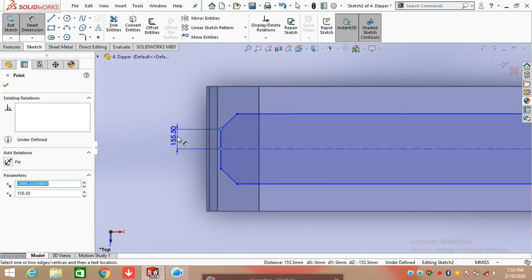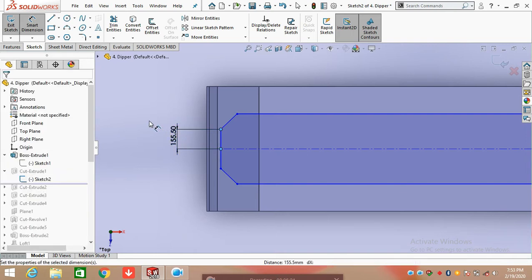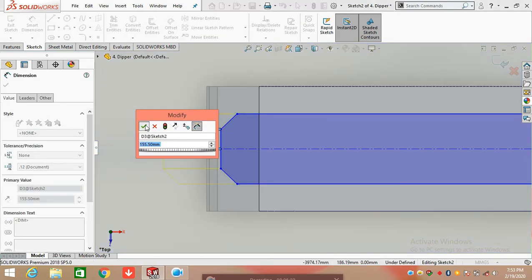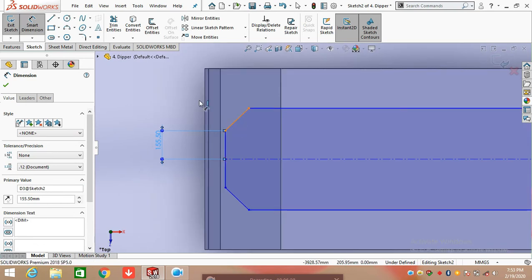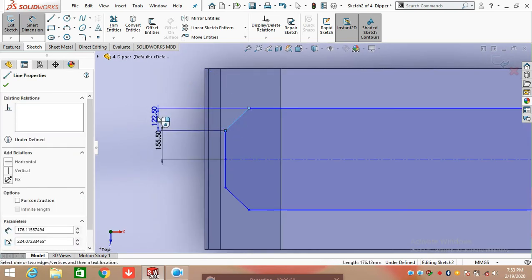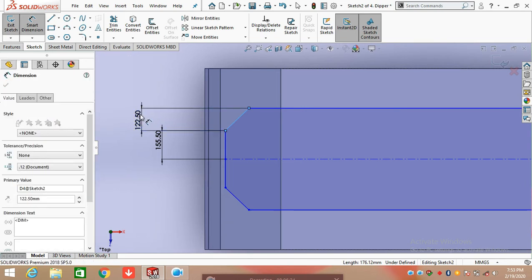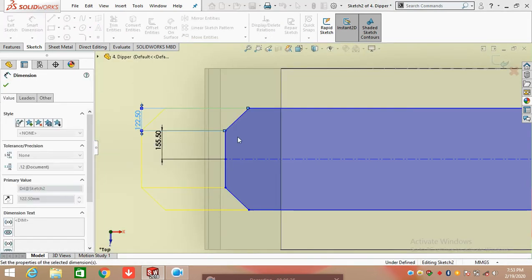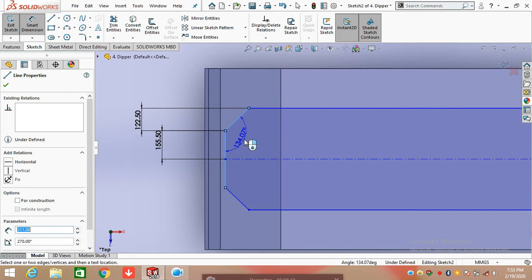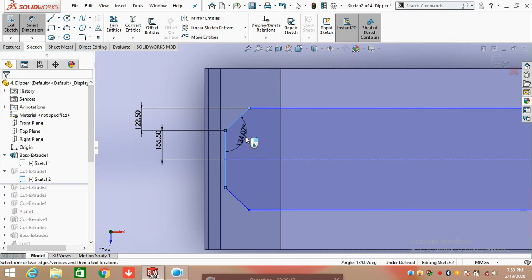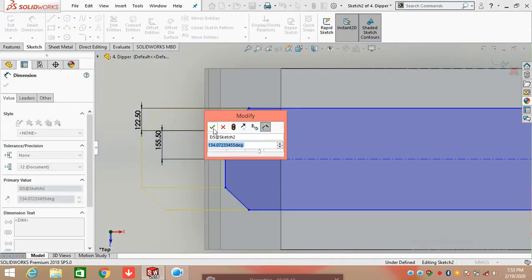having a length of 155.50. And again click on the line command and draw a line from here having a length of 122.50 mm. Now defining the angle between both these two lines. Click on first line and second line and define the degree between both these two lines, which is 134.07 degrees.